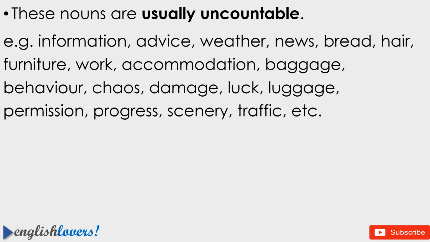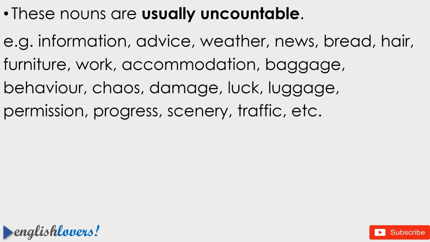Here is a list of some nouns which are usually uncountable. Remember, it is not the exhaustive list, that is, the complete list, but these are nouns that are uncountable. Many times we find confusion in using these nouns because we do not know whether they are countable or uncountable.